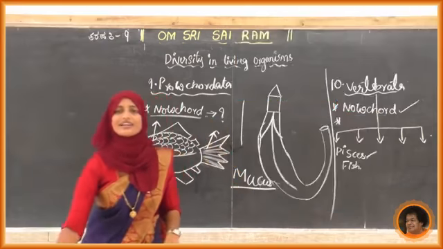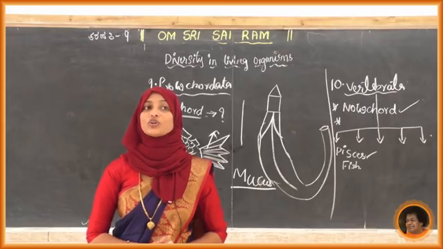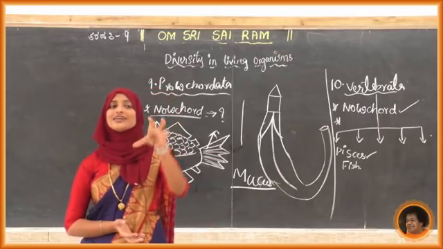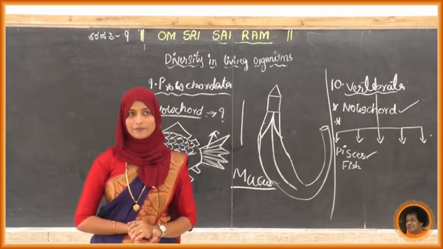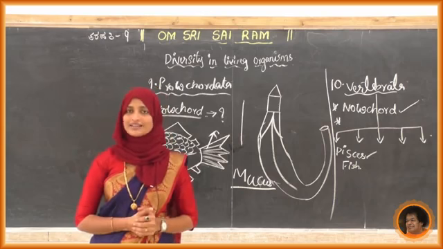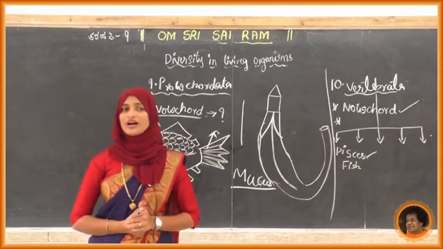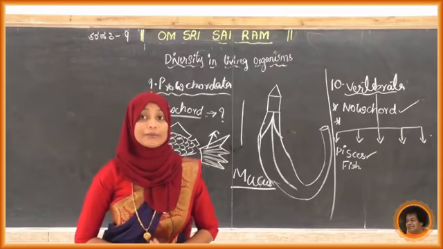Just recall what we have studied in today's class. We discussed the protochordata, and we came to know the main point, that it has a notochord. All are marine animals. We also observed diagrams and pictures. Next, the 10th phylum we studied is the vertebrates.